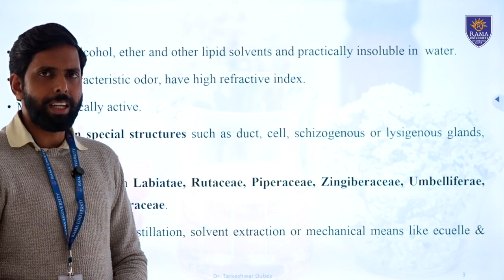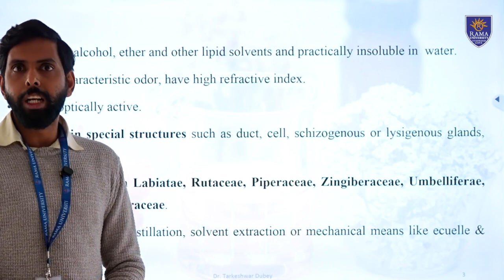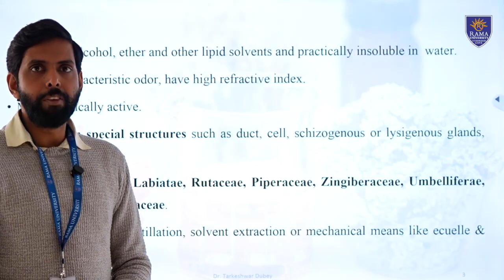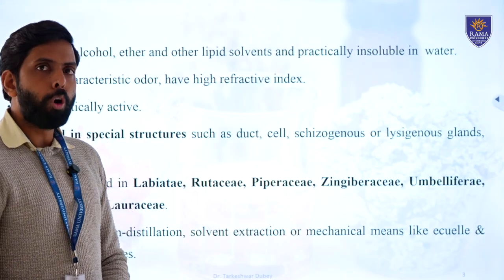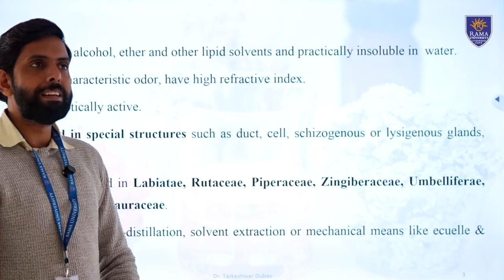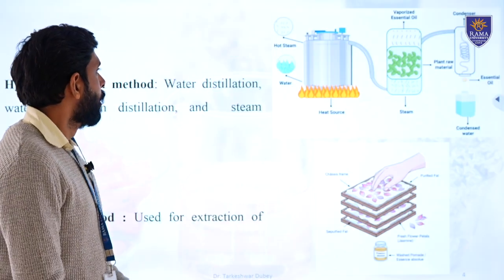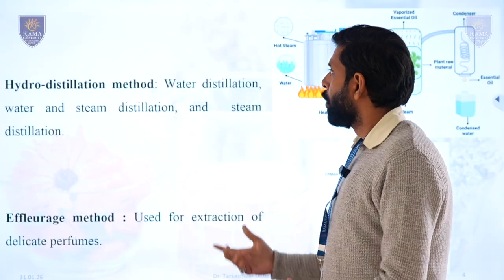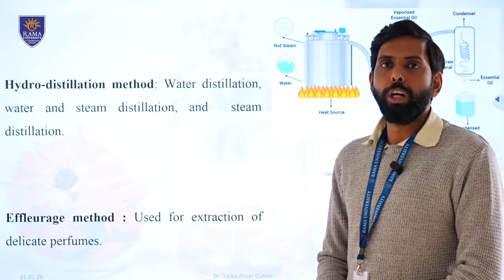They are basically extracted. The extraction of volatile oil is very typical and very crucial. The processes are very different. The common process which is employed is steam distillation. So we'll see one by one the different methods for isolating and extracting the volatile oil.